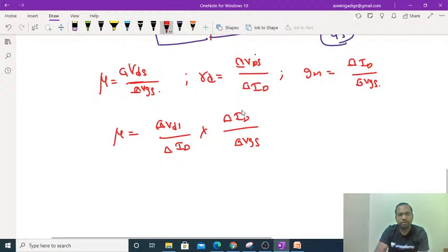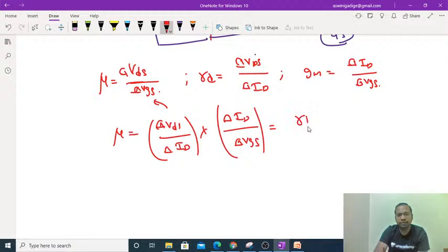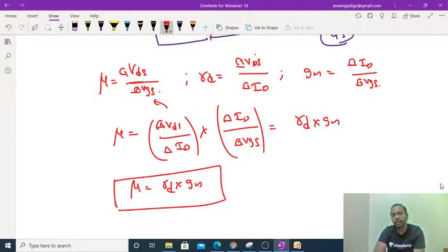If you cancel both delta ID, you get back to the mu expression. So this can be written as rd into gm. That means in the JFET, the main thing to remember is that the amplification factor equals drain resistance into transconductance. It is the most important formula for the JFET.